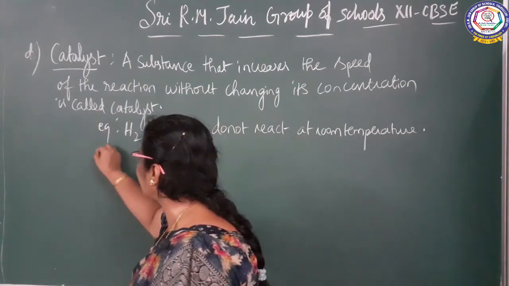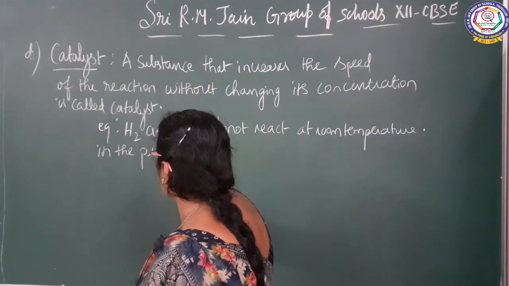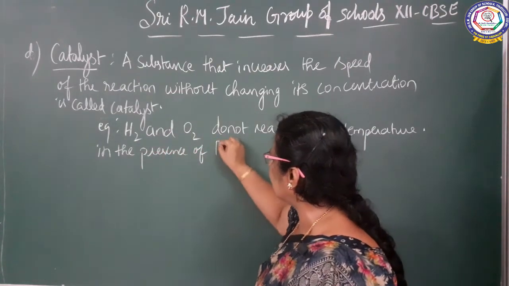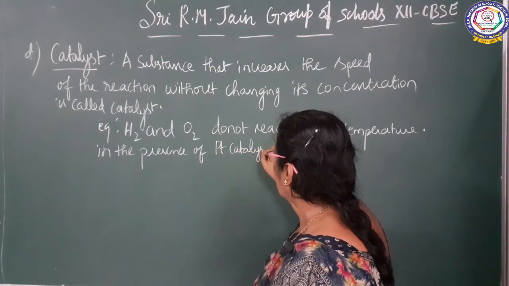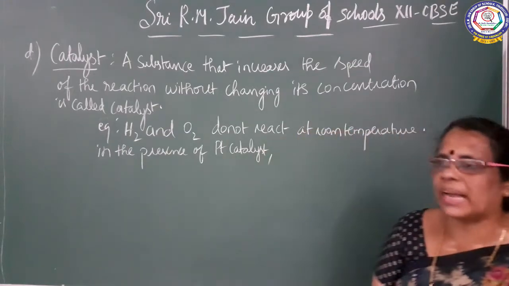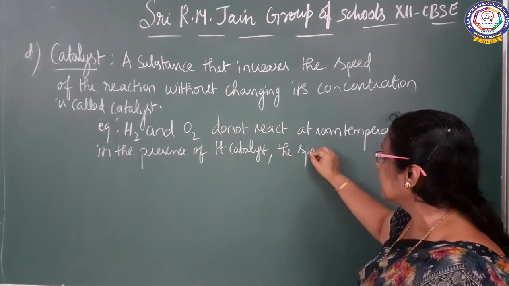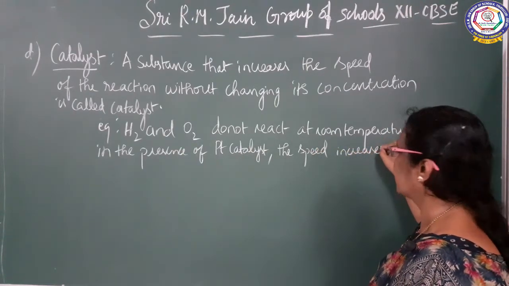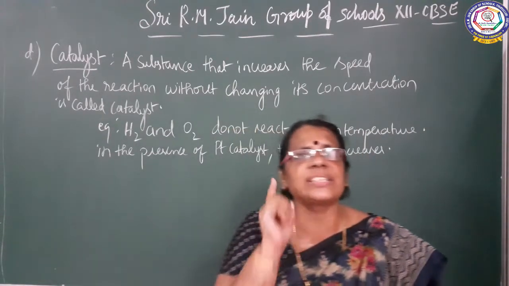In the presence of a platinum catalyst, the speed of the reaction increases. So here this factor talks about a catalyst that affects the rate of the reaction.